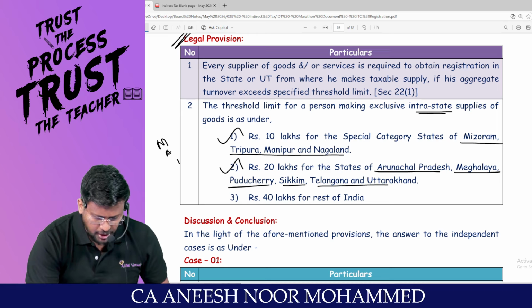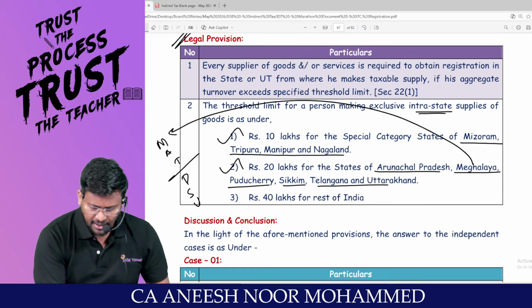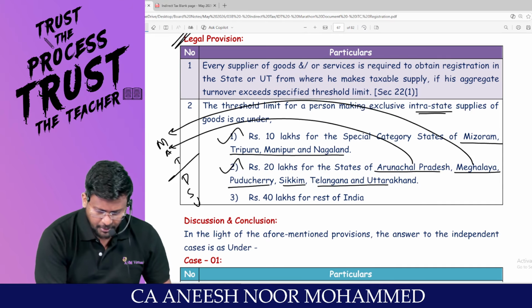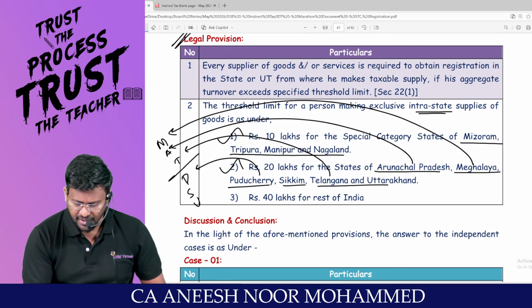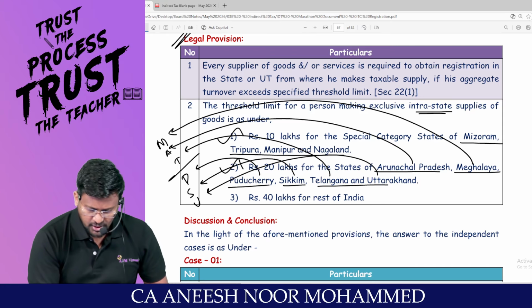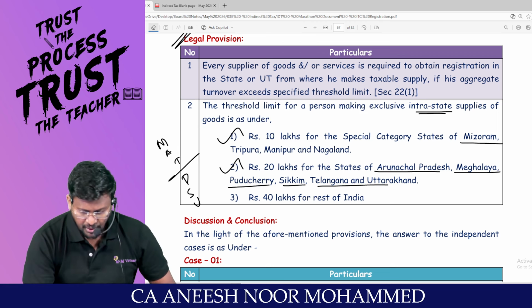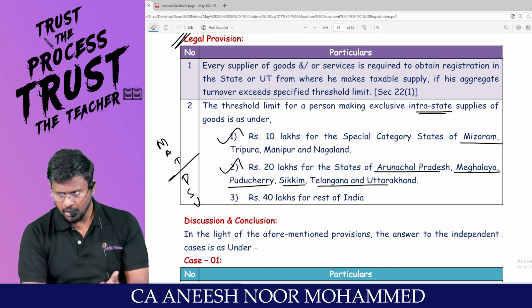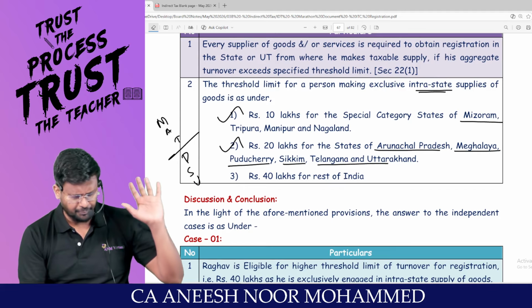Basically MAT PSU. Are you all really with me? Sir, MAT: M stands for Meghalaya, A stands for Arunachal Pradesh, T stands for Telangana, P stands for Puducherry, S stands for Sikkim and U stands for Uttarakhand. For MAT PSU, it is 20. Am I right, sir? For TNMM, it is 10. For MAT PSU, it is 20. And 40 lakhs for the rest of India.